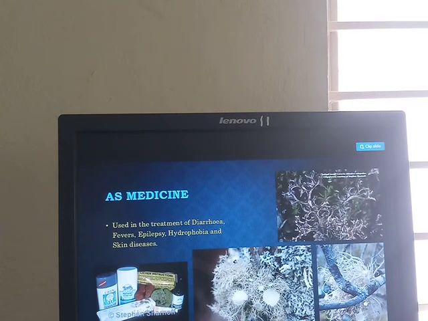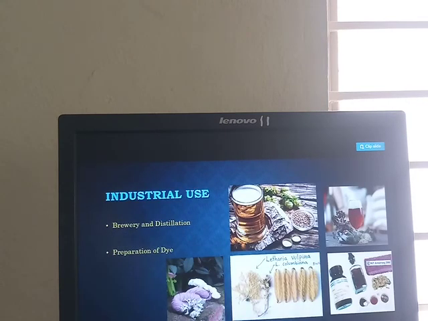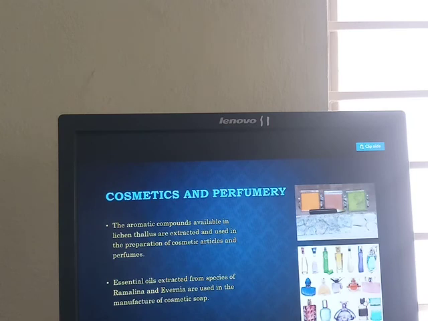It gives nutrition to human beings and animals. And the lichens are used in the treatment of diarrhea, fever, epilepsy, hydrophobia and skin disease, used as medicines. And the next one is industrial use. Lichens are used in the preparation of brewery and distillation and preparation of dye. And in cosmetics and perfumery, the aromatic compounds available in lichen thallus are extracted and used in the preparation of cosmetic articles and perfumes.